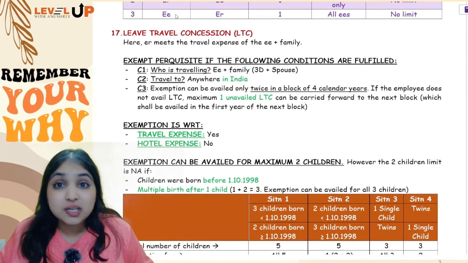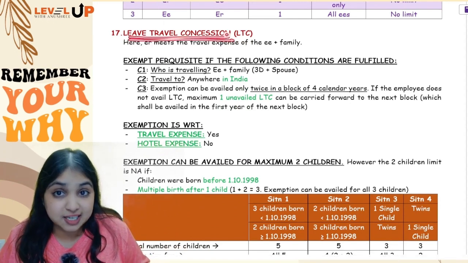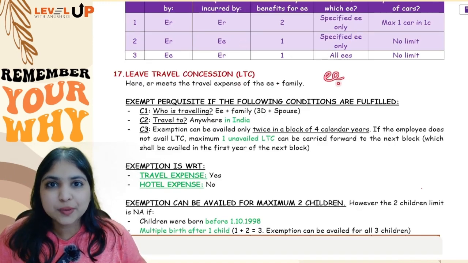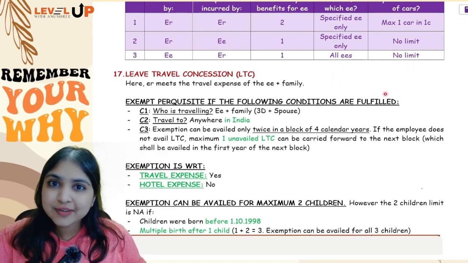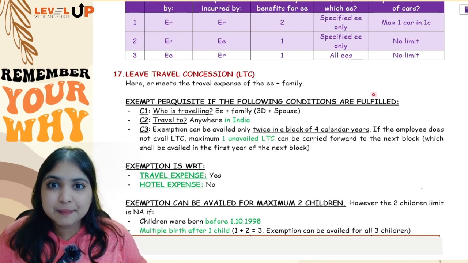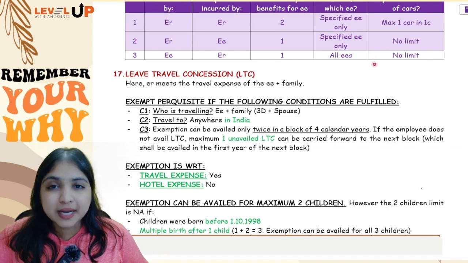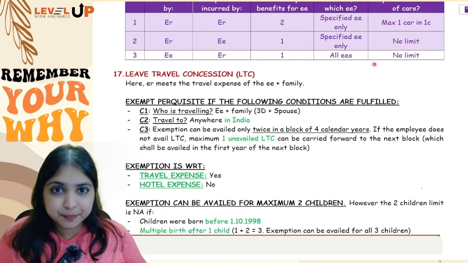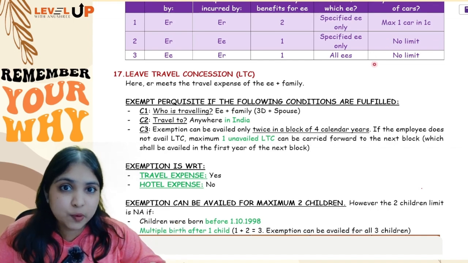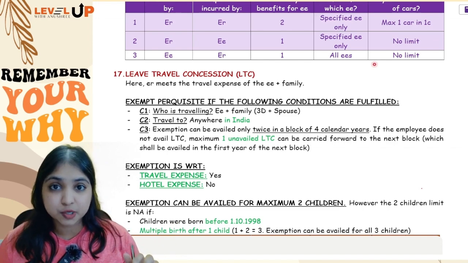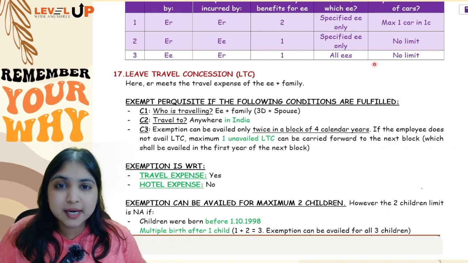Okay, coming to the next perquisite now, leave travel concession. So see, what happens in LTC is that the employee along with his family is going on a vacation. Okay, so when you go on a vacation, you will have travel expense. The travel expense is being met by the employer, not hotel expense. I'm talking about only travel expense. So whatever is a travel expense being met by the employer, it's a benefit for the employee because his travel expense employer is meeting. But it's going to be an exempt perquisite, a fully exempt perquisite. It will be exempt only if some conditions are fulfilled.